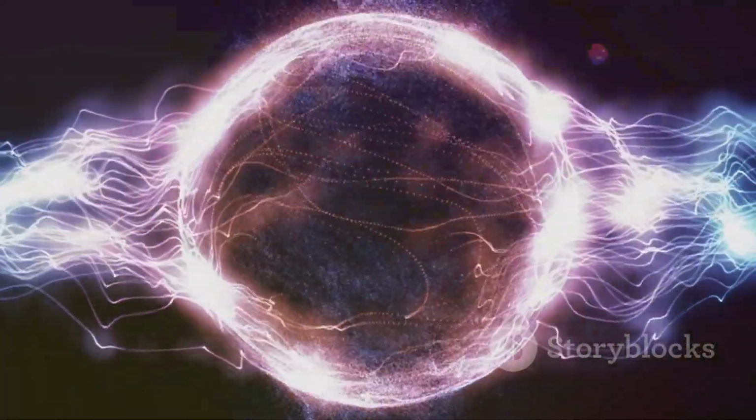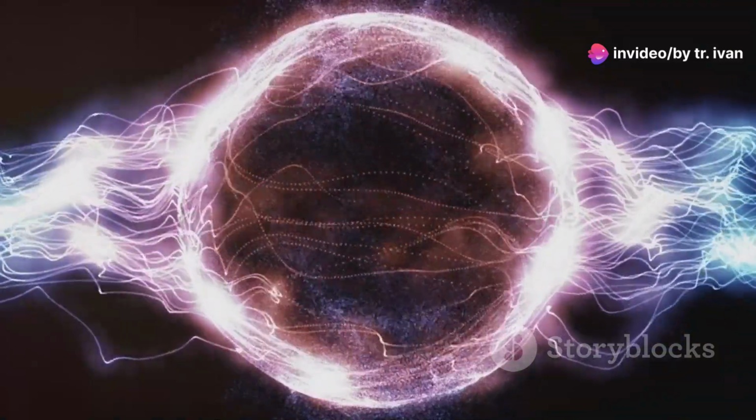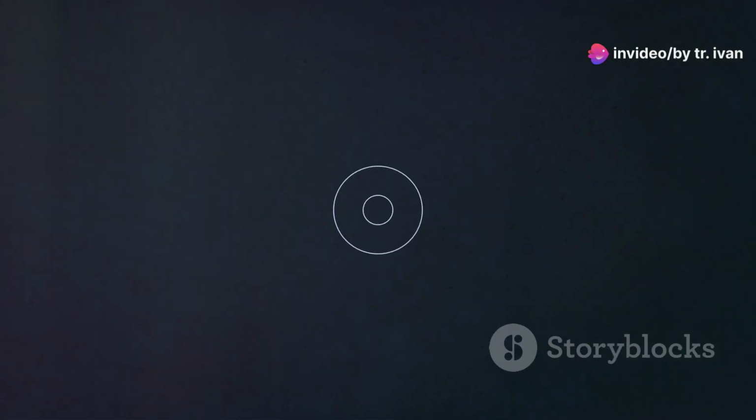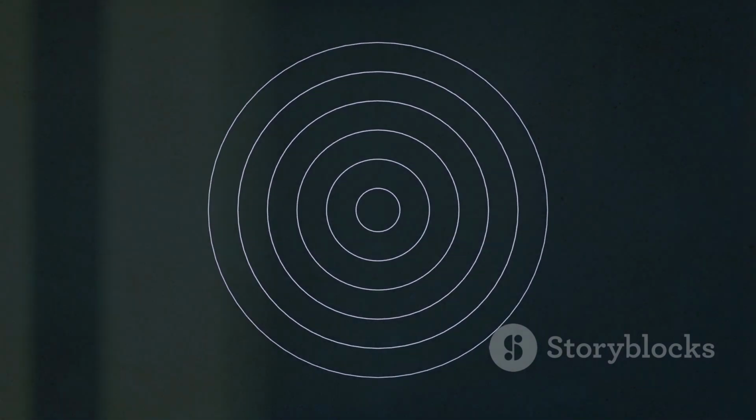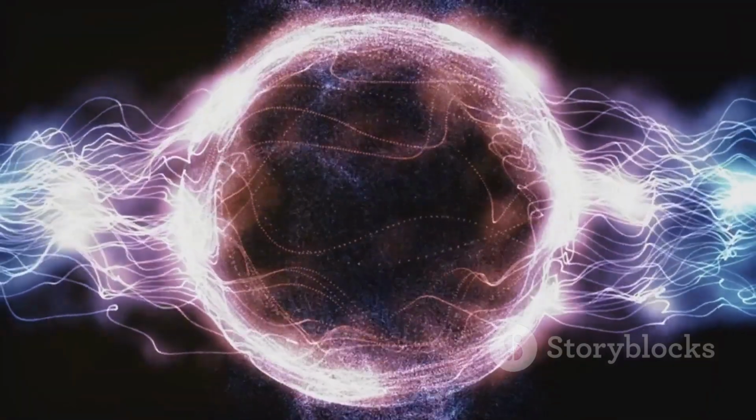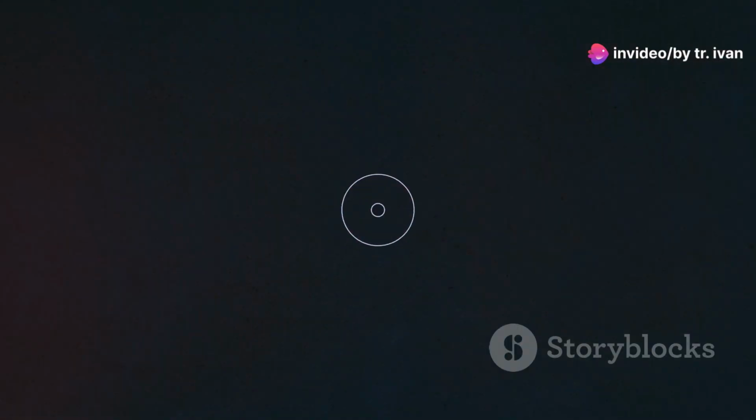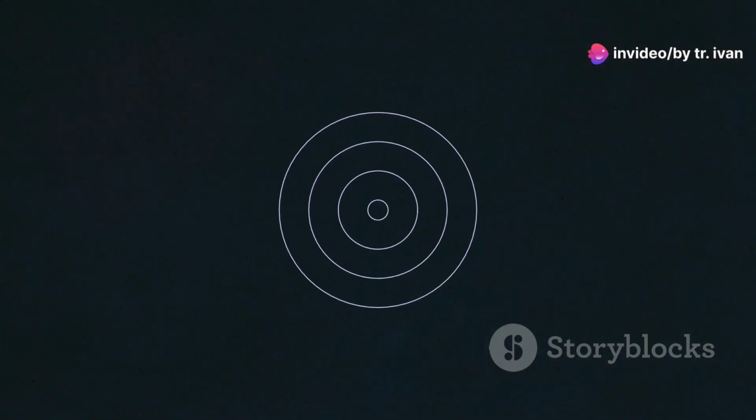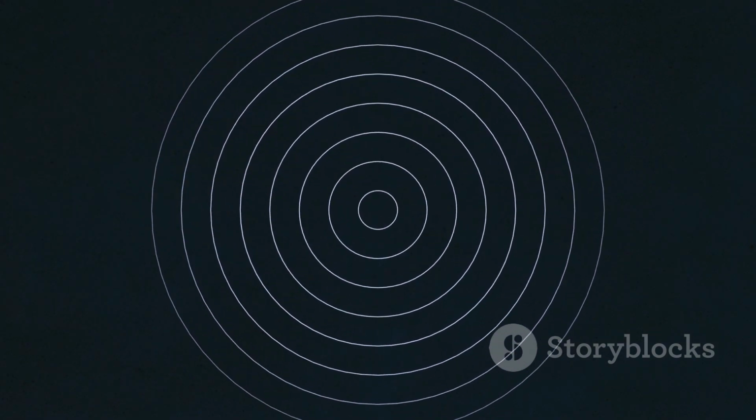Section 5. Mechanical versus electromagnetic waves: shaking things up versus lighting the way. In this section we will delve into the fascinating world of waves and explore the fundamental differences between mechanical and electromagnetic waves. Waves can be classified into two main types: mechanical waves and electromagnetic waves. Each type of wave has unique characteristics and behaviors that define how they travel and interact with the environment.